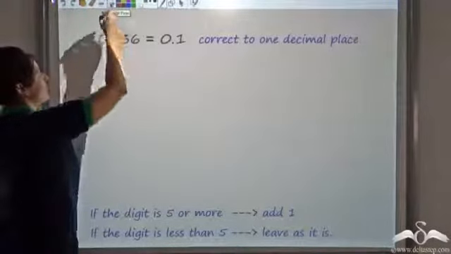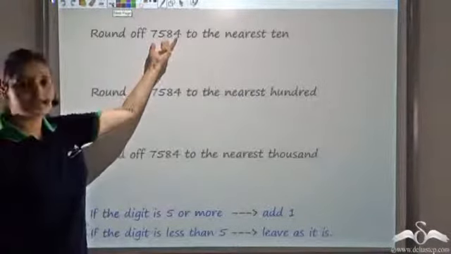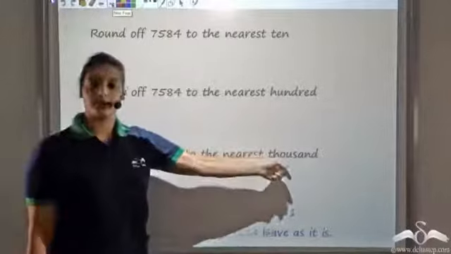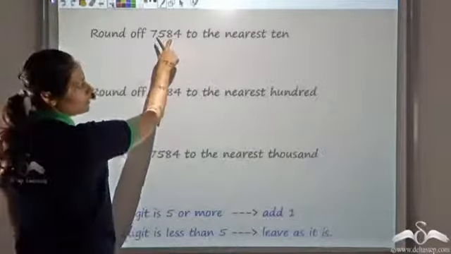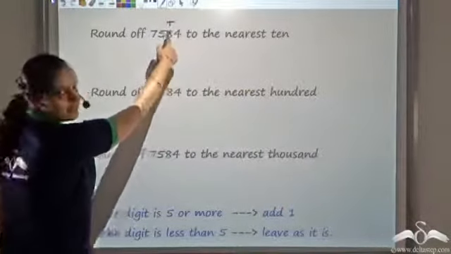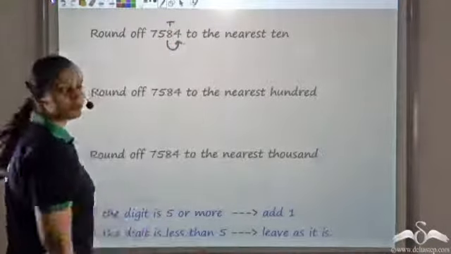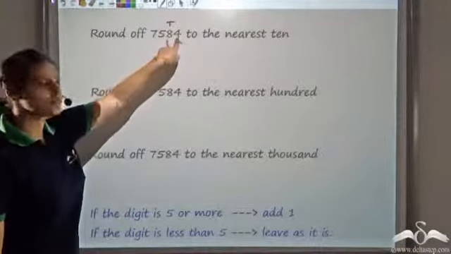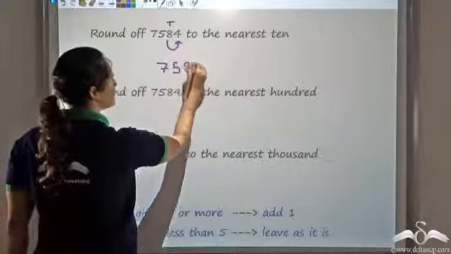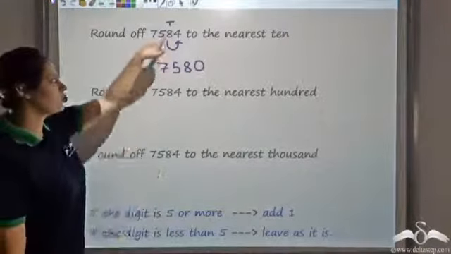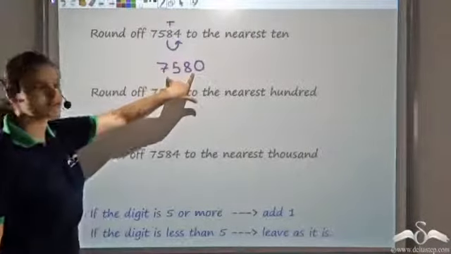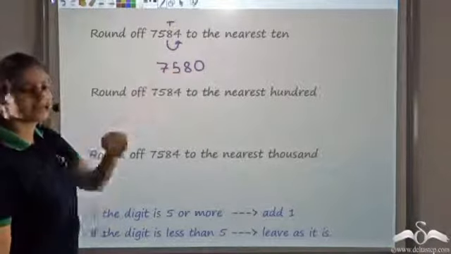Now let's practice a few more questions. Let's say you want to round off the number 7584 to the nearest 10, to the nearest 100, to the nearest 1000. I want to round this off to the nearest 10 first. So this is the tens place. I look at the column right next to it, which is 4. Now this is less than 5, so I leave it as it is. So this would be 7580. I do not change the number 8. I add a 0 because 7584 will become 7580. So this is how I round it off to the nearest 10.